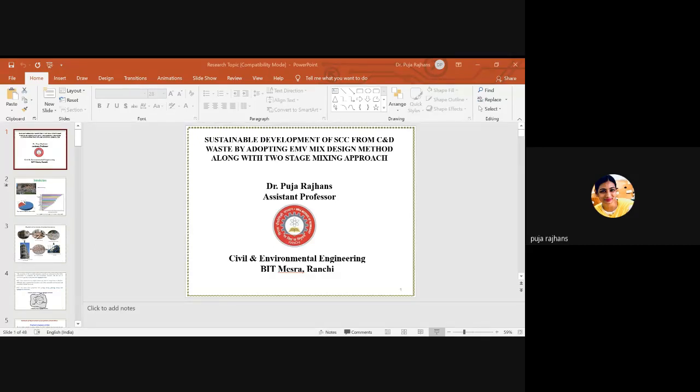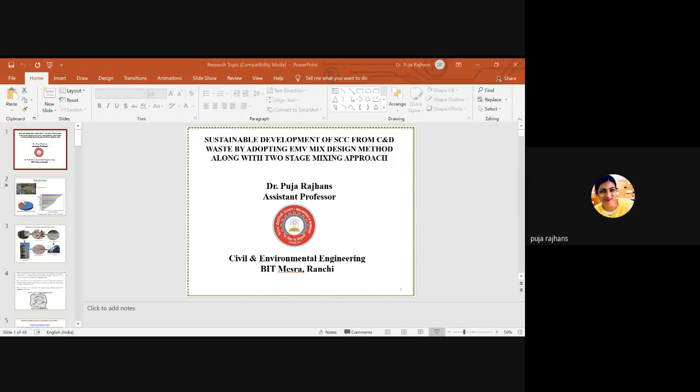concrete, where we will use this construction and demolition waste, which is very much not useful for the environment. So my topic is sustainable development of self-compacting concrete from construction and demolition waste by adopting equivalent mortar volume mix design method along with two-stage mixing approach.